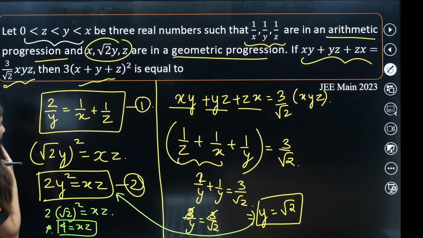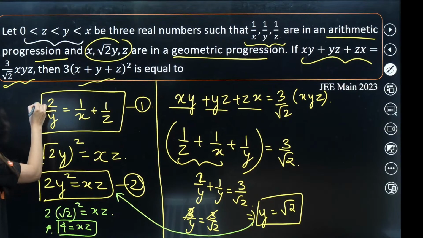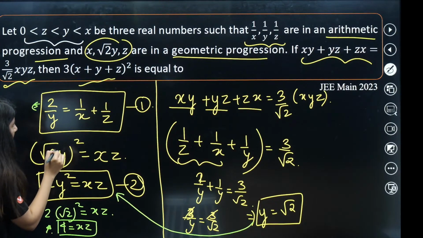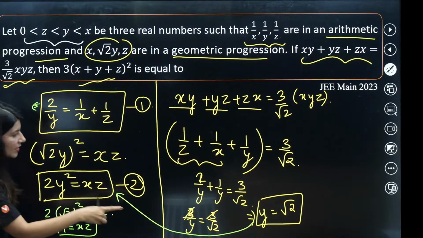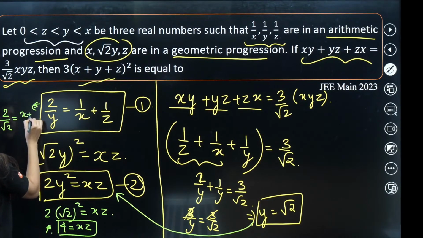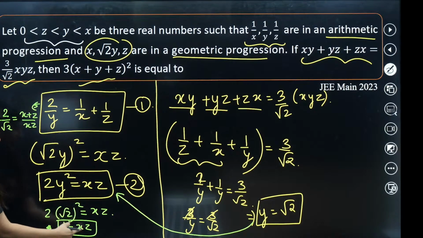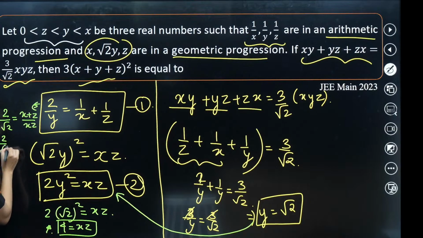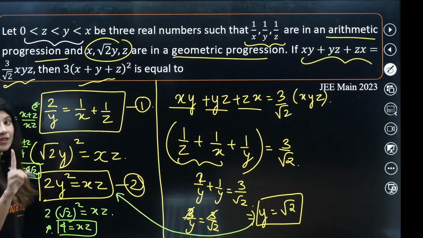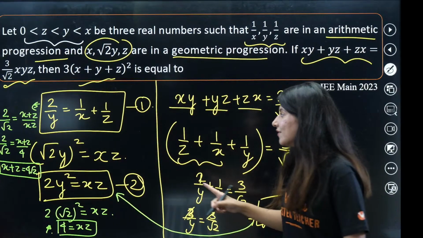Now what to do? So here also I have something. Take LCM. You will realize. Here, 2 by y. What is y? Root 2. Is equal to x plus z upon xz. By the way, you know the value of xz. This is 4. So 2 by root 2 is equal to x plus z upon 4. So the value of x plus z is coming out as 8 by root 2, or you can say clearly 4 root 2. I already told you, no need to calculate individual values.